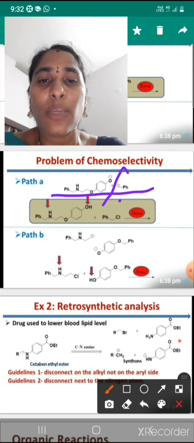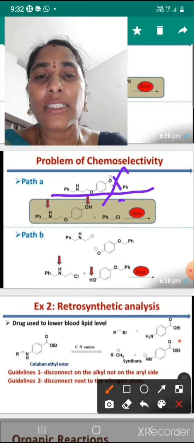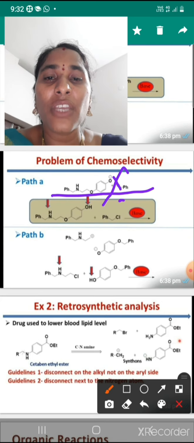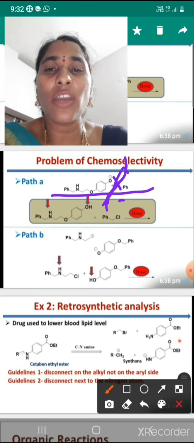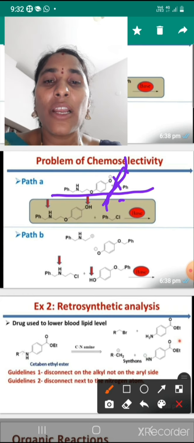This carbon is the positive synthon. That means the negative and positive synthons bond like that, so this is a carbon to oxygen bond. Here, this is the disconnection.